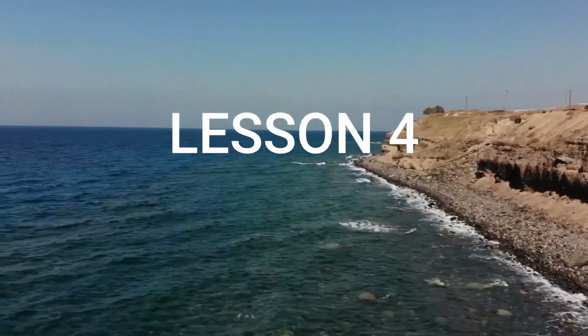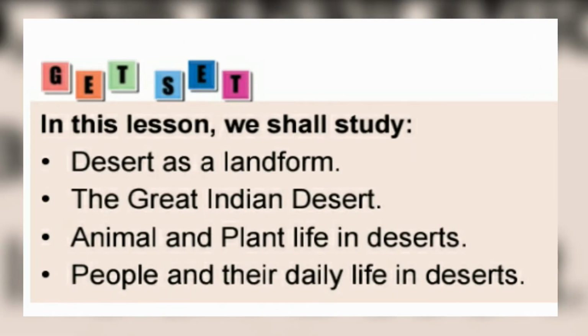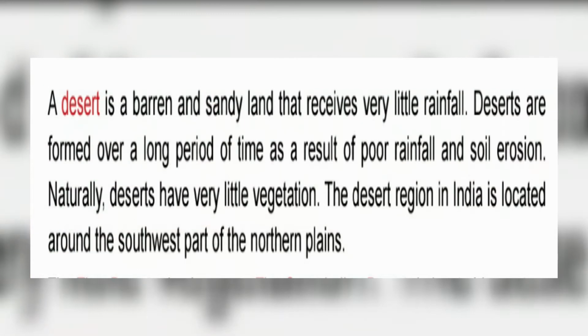Let us start the fourth lesson, the Great Indian Desert. In this lesson we shall study desert as a landform, the Great Indian Desert, animal and plant life in deserts, people and their daily lives in deserts. Refer page number 180. What is a desert? A desert is a barren, means empty, and sandy land that receives very little rainfall. A land without any plants, and it is sandy, there no plants are grown.